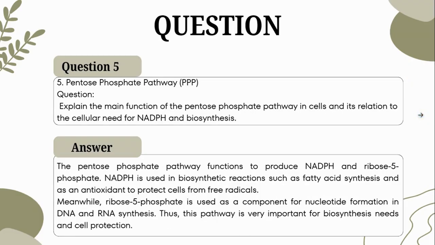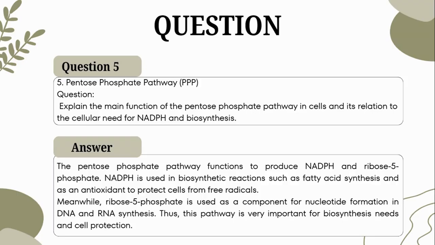Next, about pentose phosphate pathway or PPP. Explain the main function of the pentose phosphate pathway in cells and its relation to the cellular needs for NADPH and biosynthesis. The pentose phosphate pathway functions to produce NADPH and ribose 5-phosphate.